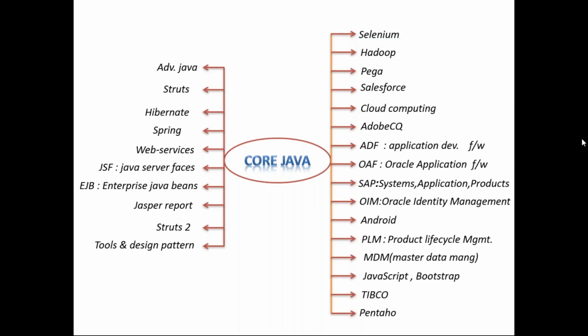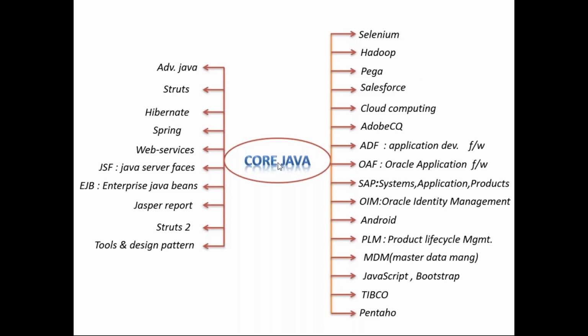Guys, if you want to become a Java developer, you can check the left hand side. After core Java, we need to take the advanced Java class. Advanced Java, Struts, Spring, Hibernate, web services. These all are Java related, guys. On the right hand side, these are all the technologies. The coding is done based on core Java.